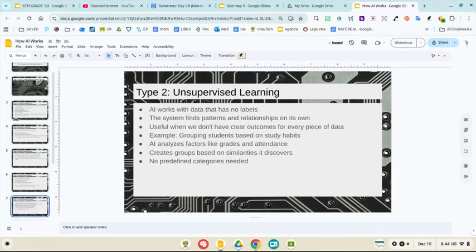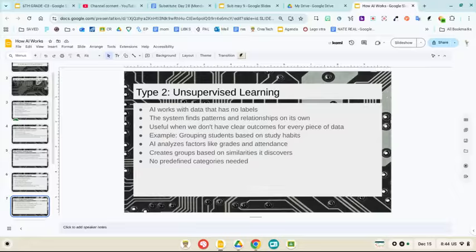Paragraph 3. Unsupervised learning. In unsupervised learning, on the other hand, it does not have labeled data. Instead, the AI looks for patterns and relationships in the data on its own. This method is useful when we don't have clear outcomes for every piece of data.